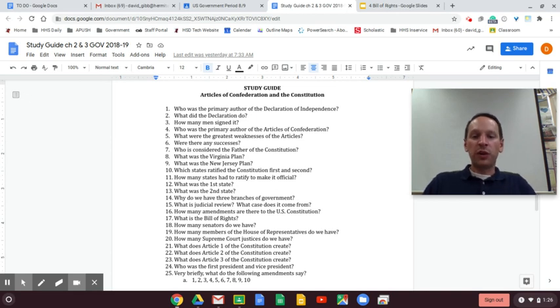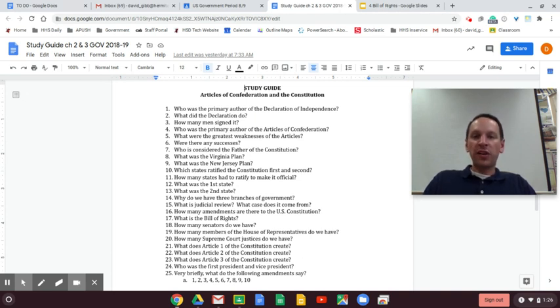15, what is judicial review and what case does it come from? Judicial review is simply the power of the Supreme Court to review any law passed by Congress and declare it constitutional or unconstitutional. The Supreme Court, think of it as like the conscience of our country. The Supreme Court case that made it official was Marbury versus Madison. That was in 1803.